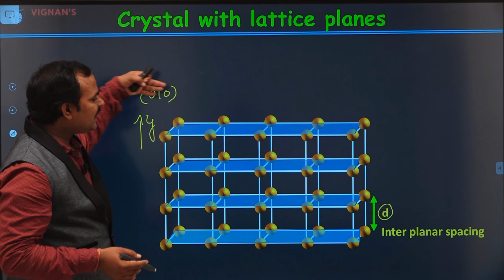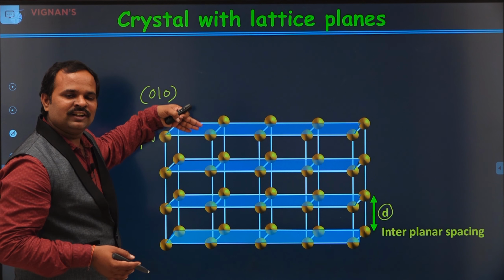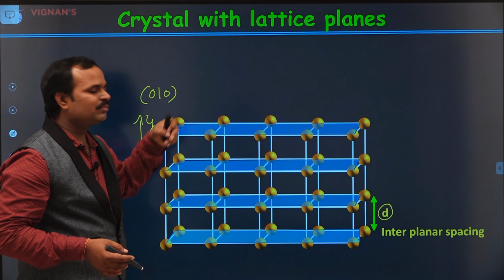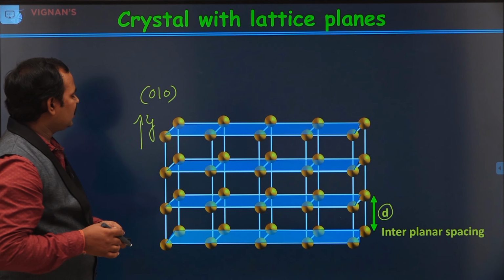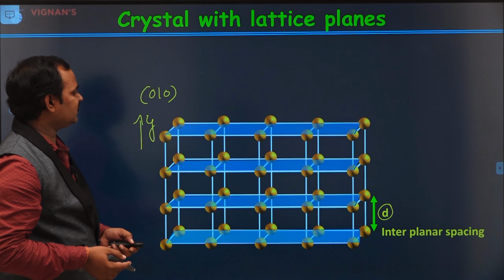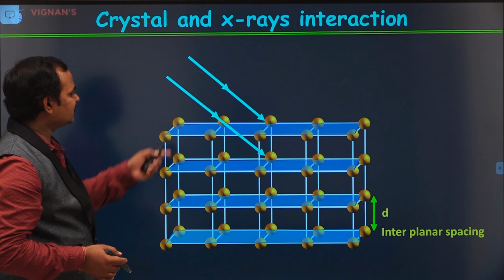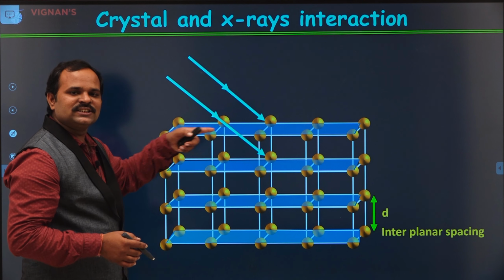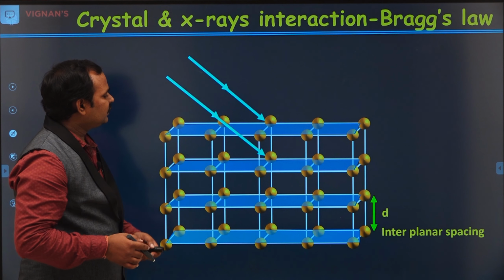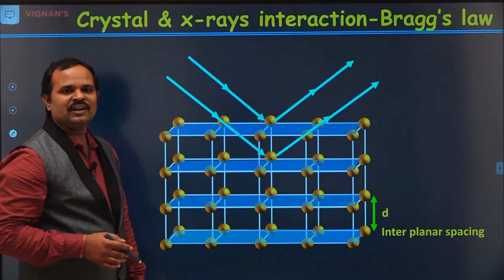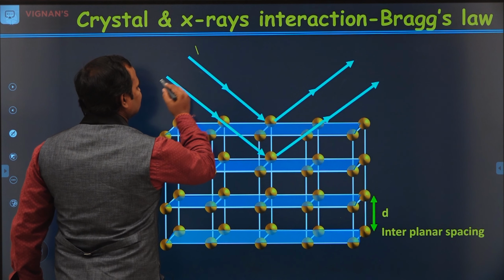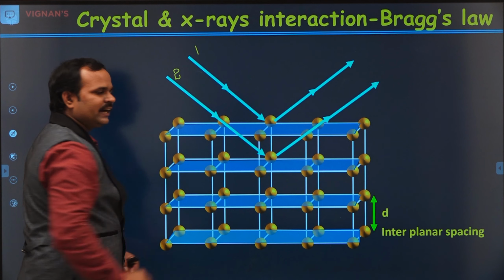Now, if we incident X-rays on this crystal, then these X-rays can diffract from the crystal so that we can get information of the crystal. Now, let us incident X-rays on this crystal. These are the X-rays incident. If the diffraction condition is satisfied, the X-rays will be reflected from the two planes. I have considered this is the first X-ray, this is the second X-ray.